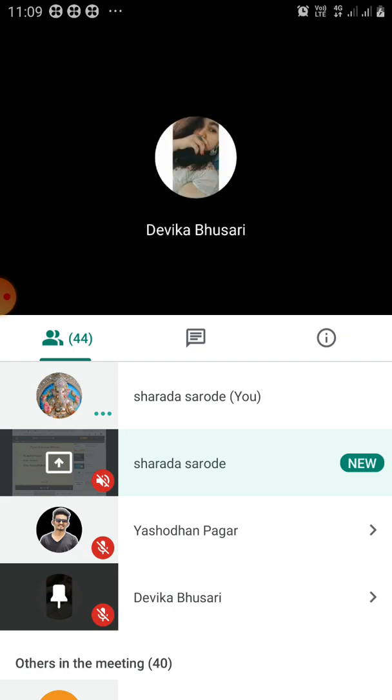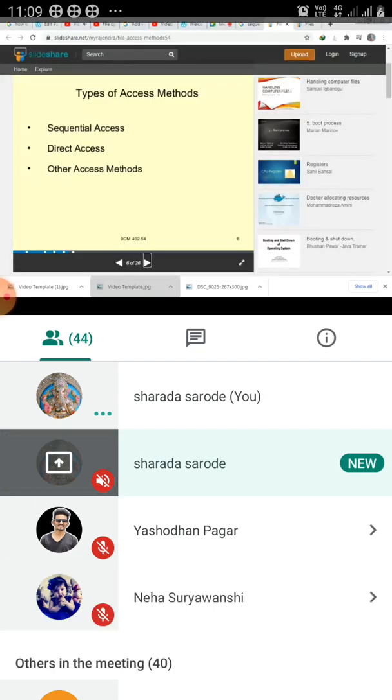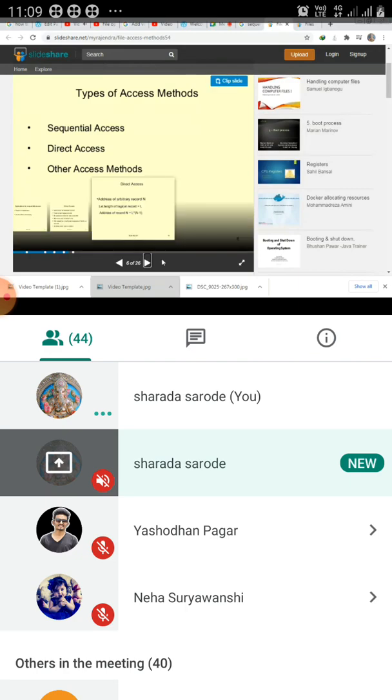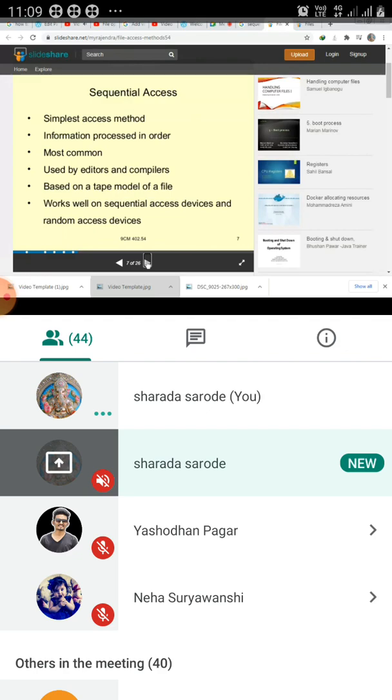Here the types of access methods are given: sequential access, direct access, and other access methods.